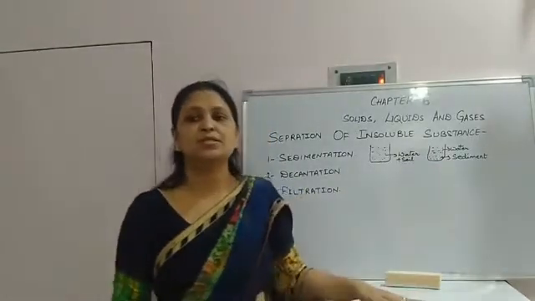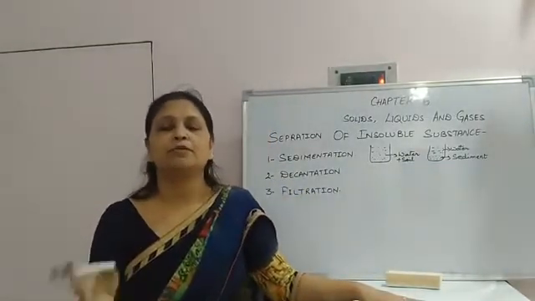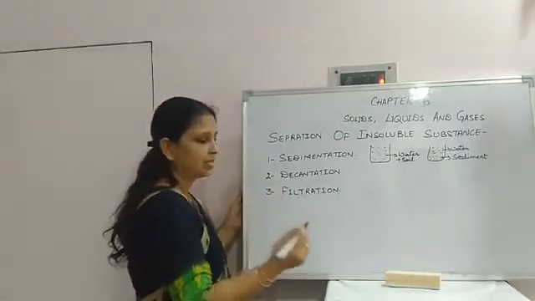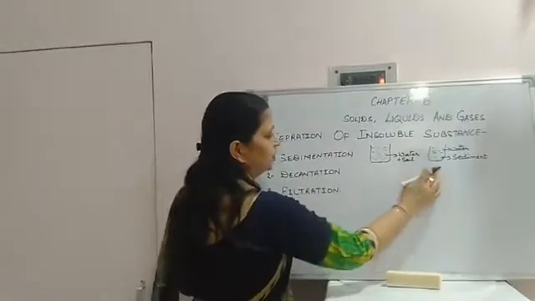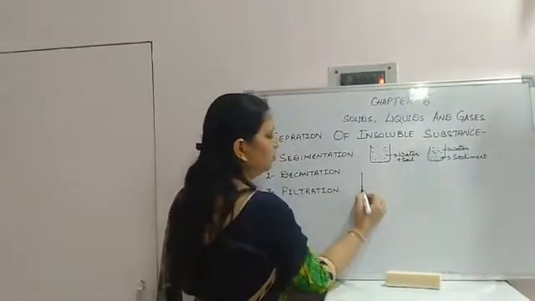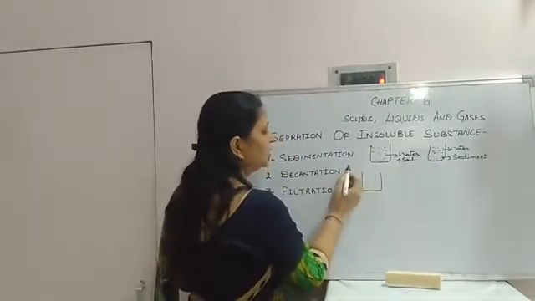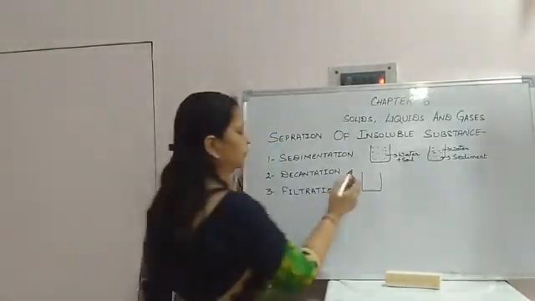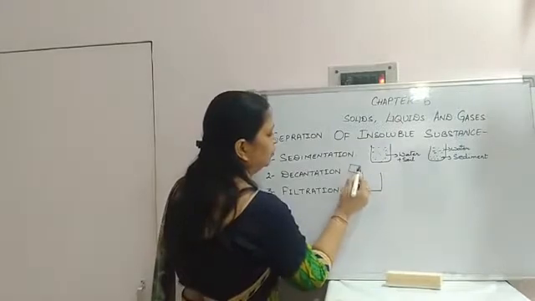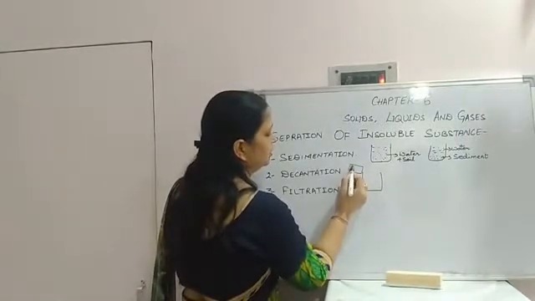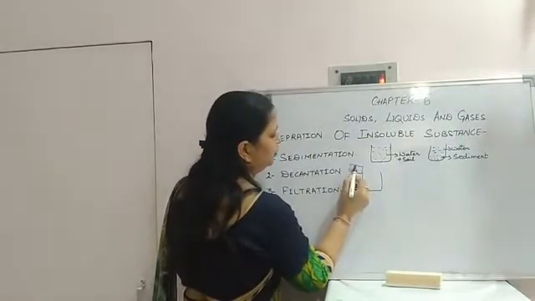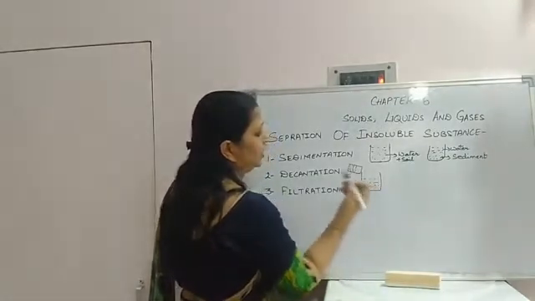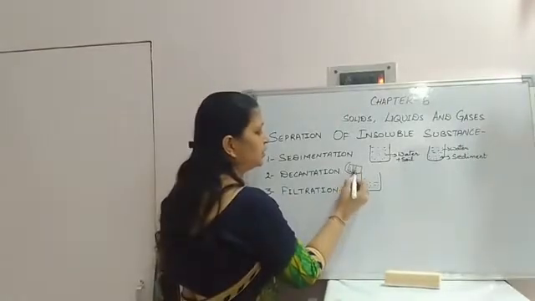So the process of removal of clear liquid above the sediment is called decantation. We are pouring the water into another beaker or glass without disturbing the sediment.